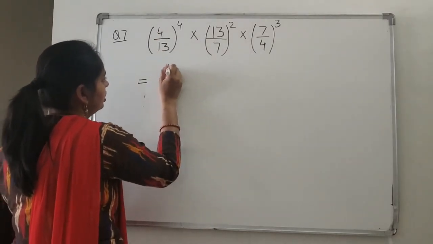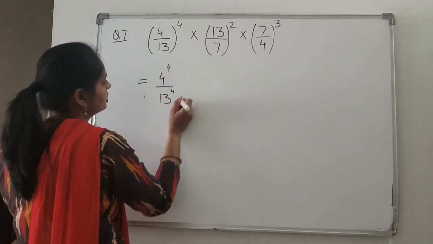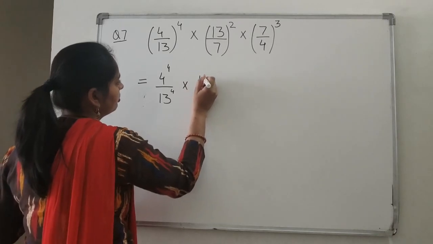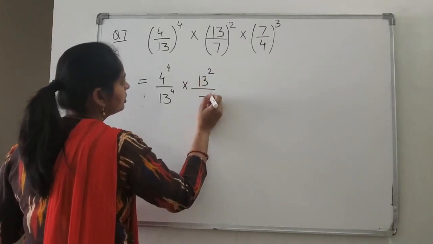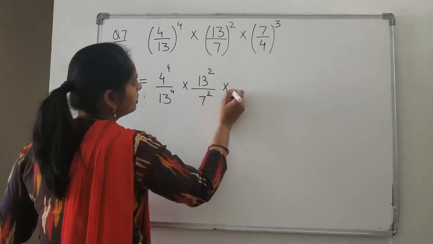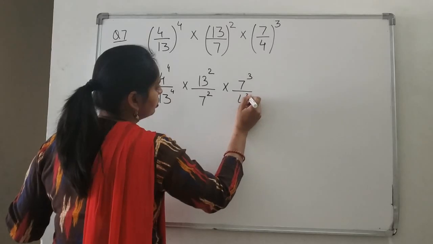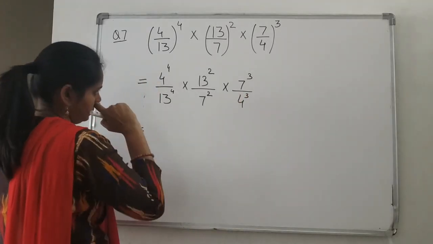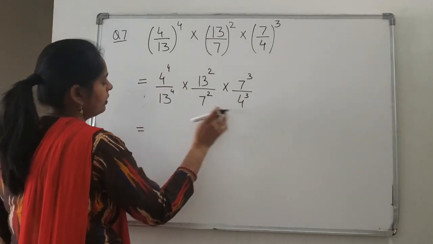We can make numerator and denominator separate with their powers. Multiplied by 13 to the power 2 upon 7 to the power 2 multiplied by 7 cube upon 4 cube.